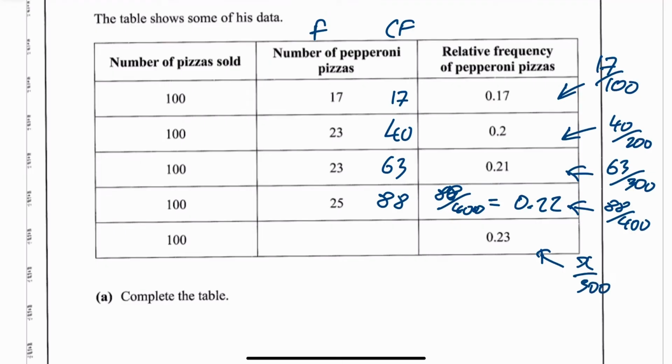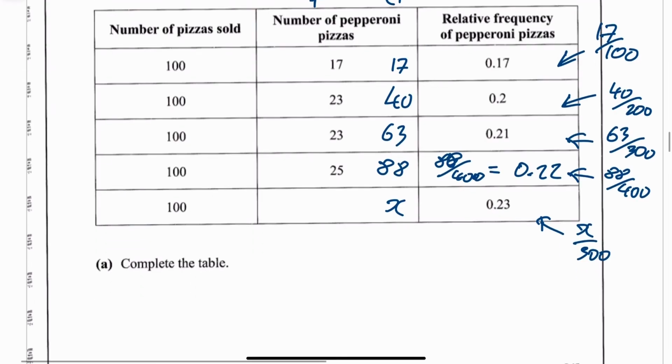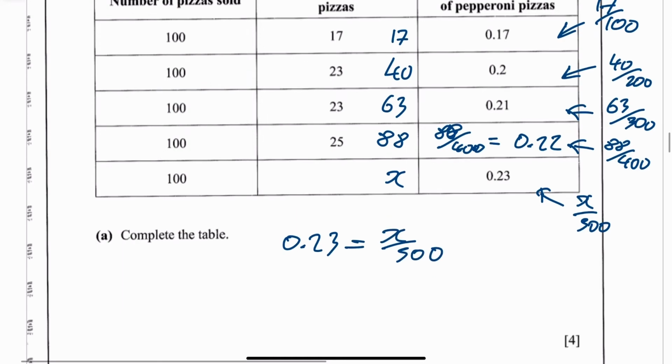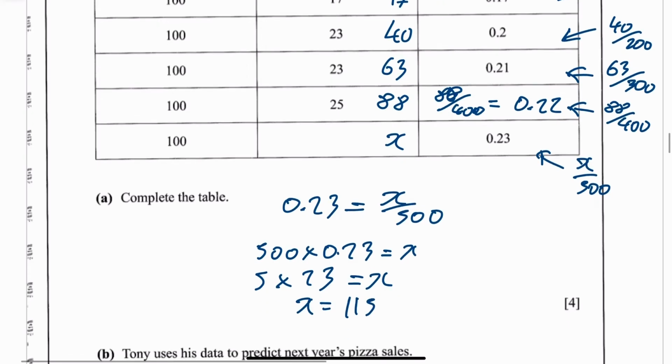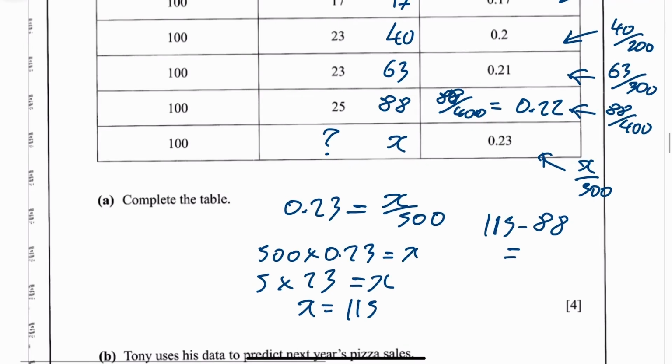And we need to find out what this x is. This x will be this total. So 0.23 is equal to x over 50. Sorry, I should say x over 500. That means 500 times 0.23 is equal to x. That's the same as 5 times 23 is equal to x. A wee bit of working out, that's going to be 115. So this number here is going to be 115 minus the 88, which was the previous cumulative frequency. If you do that, you will get 27. So it was 27 then.